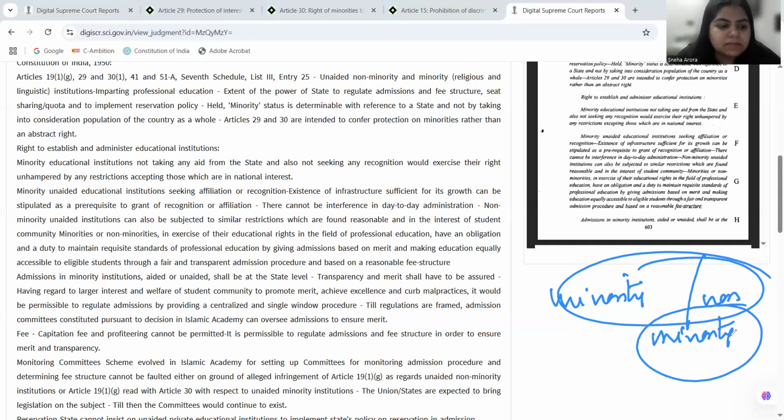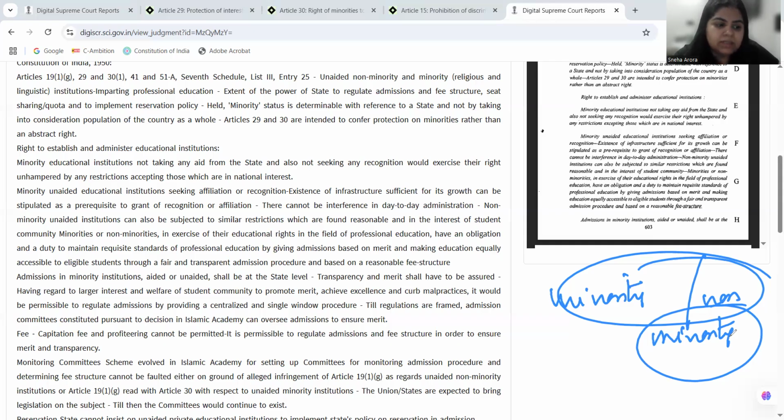Then with respect to the fee structure, the court herein is saying that while profiteering is not allowed, and we do not allow capitation fee, institutions are free to set their fees subject to the condition that it does not amount to profiteering and capitation fees. You can make profits. We are not denying that, because you are ultimately doing a business, but it should not be so exorbitant. It should not be such capitation fee that it empties out the pocket of the payer. So it should not be in the nature of capitation fee.